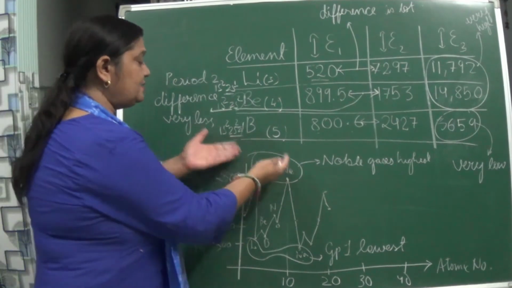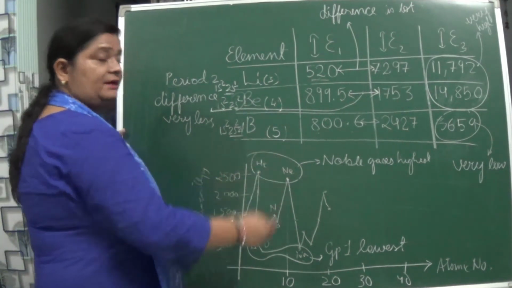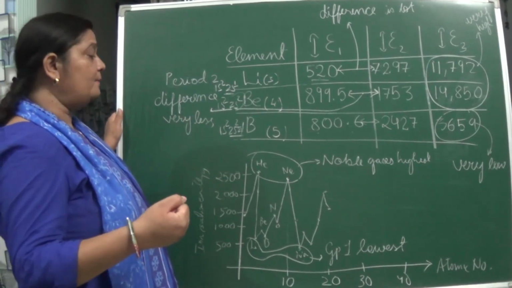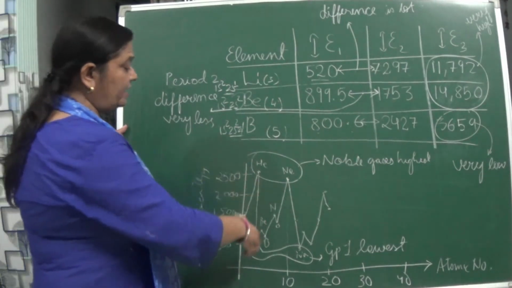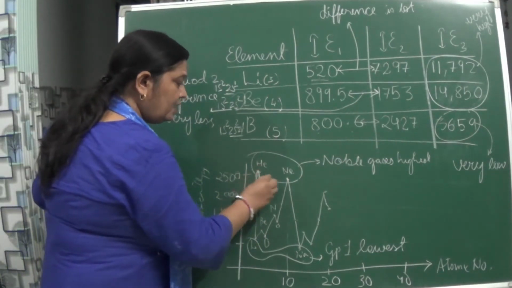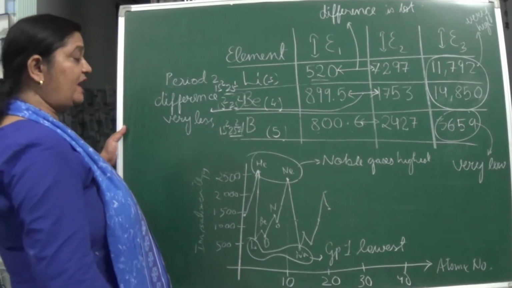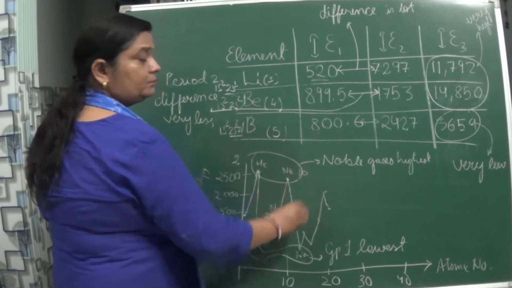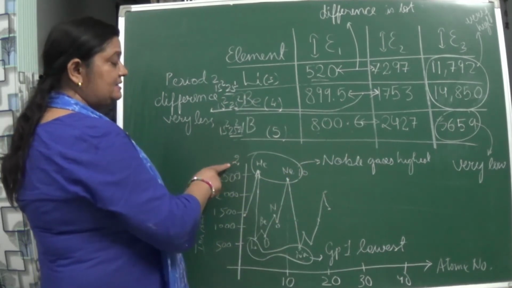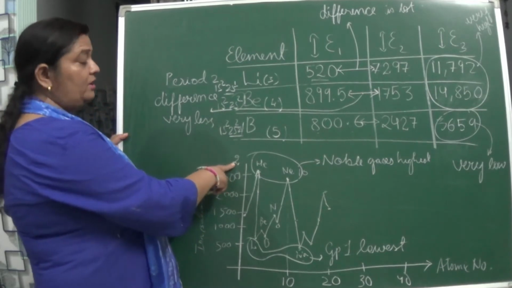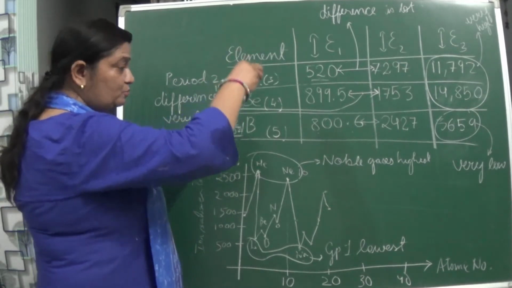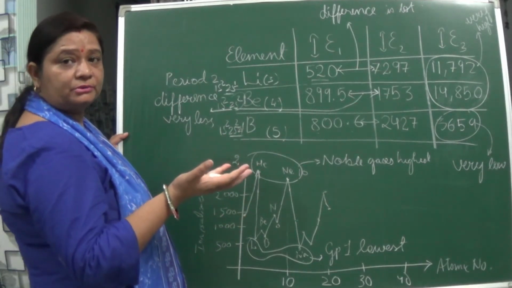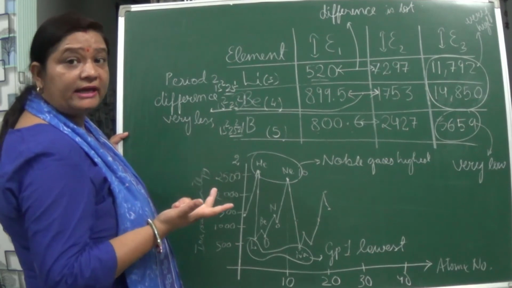But what happens in this? It is already stable, helium and this neon. So to take out the electrons becomes what? Difficult. But you can see over here the peak of helium is more than neon. What is the reason behind it? Actually, helium has got only 2 electrons. Neon has got 10 electrons. Where you will see these electrons are more near. It will be in the first orbit only. It is more near the nucleus, more nuclear charge. Difficult to give out the electrons. And as the result, ionization enthalpy increases.